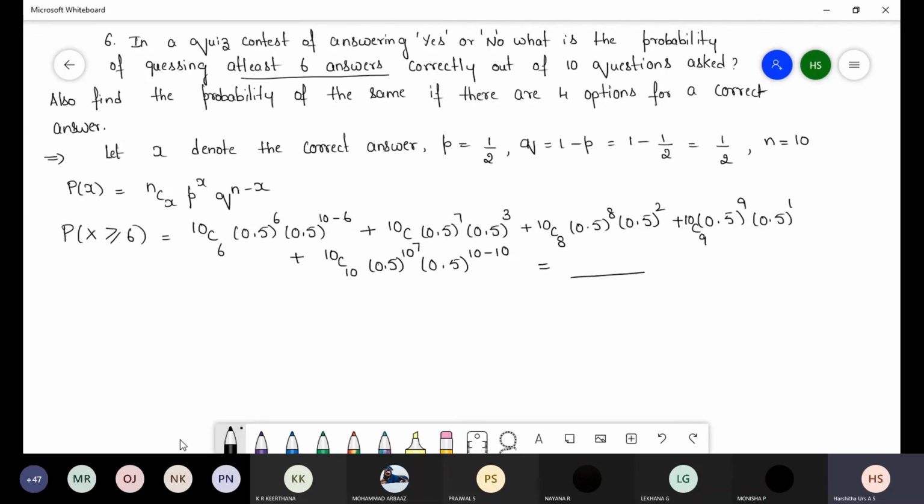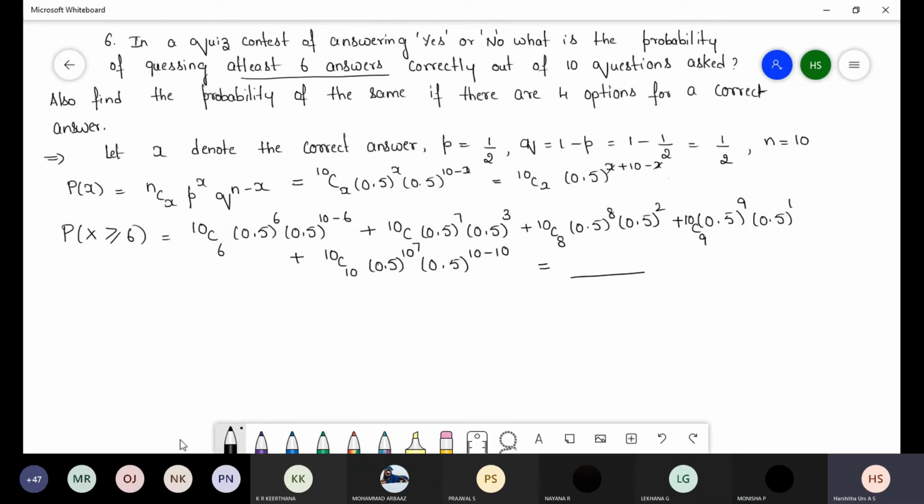A simplified method also you can do. I just write here the other one. n is 10, Cx, p is 0.5 power x and q is also 0.5, power 10 minus x. One more simplest method: 10Cx, when bases are the same you can add the powers. So 0.5 whole power x plus 10 minus x.